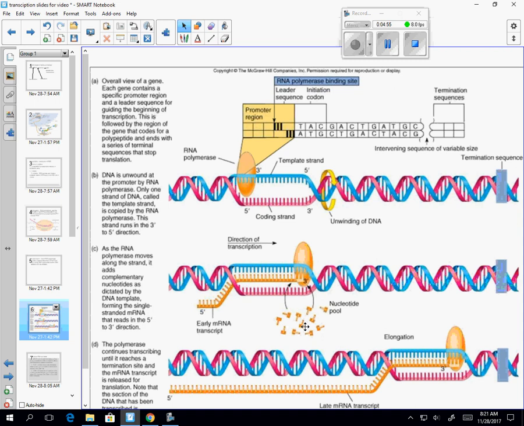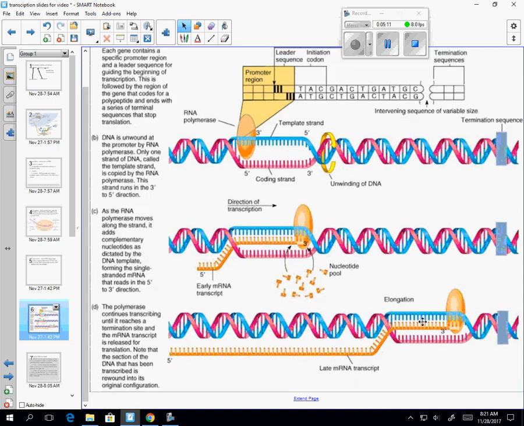So the RNA breaks into all little nucleotides, A's, C's, U's, and G's, and then those are used to assemble this new RNA transcript. So here's elongation happening, and it's making a 5' to 3' strand of RNA. This is showing elongation, but eventually it's going to reach a sequence here that's going to be the termination sequence. So when it hits this spot, it's going to let go, and this orange RNA transcript is going to be free in the nucleus.